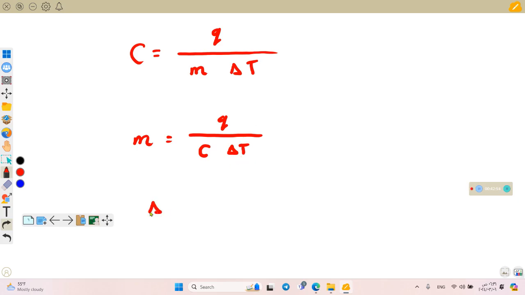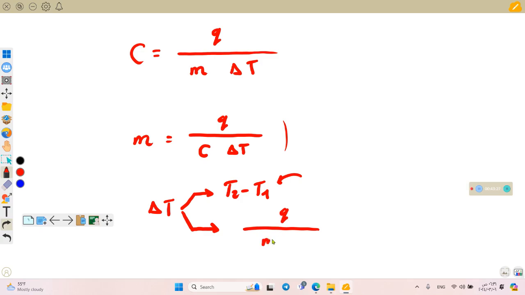Also, let's measure the change in temperature. Okay, the change in temperature equals T2 minus T1. If he gave you T2 and T1, the final and initial temperatures, you will take this rule or law and substitute in here to get the change in temperature. If he didn't give you the initial and final temperatures, then you will use this form too, but by making an operation here, like Q divided by MC. It's not a big problem.